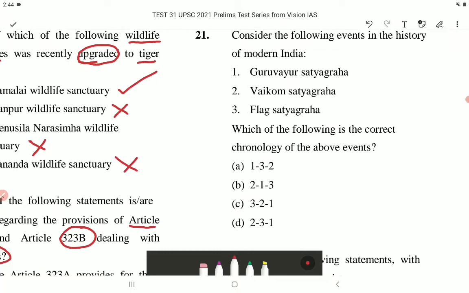So question number 21. Consider the following events in the history of modern India. Number 1, we have Guruvayur Satyagraha.